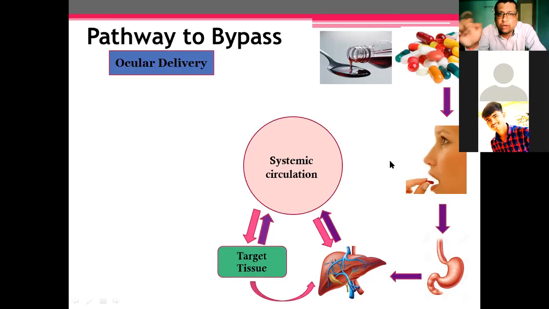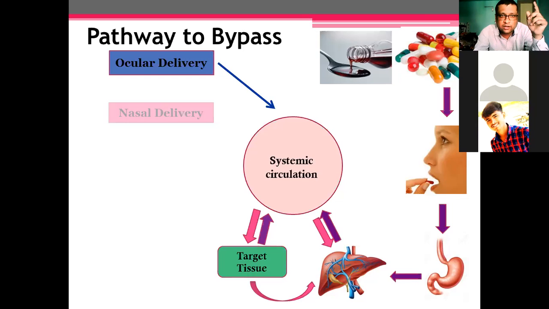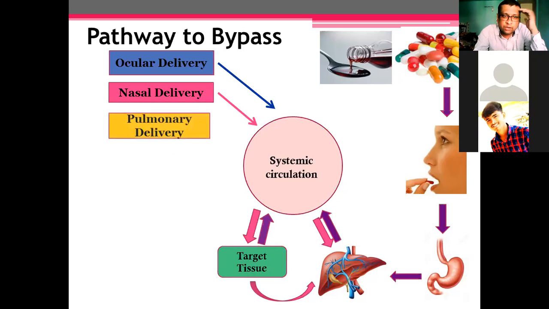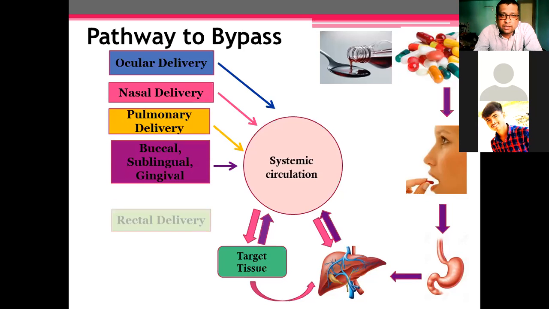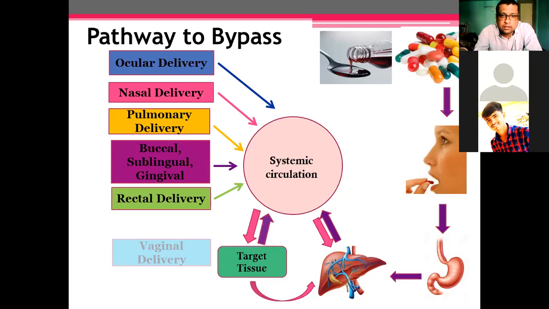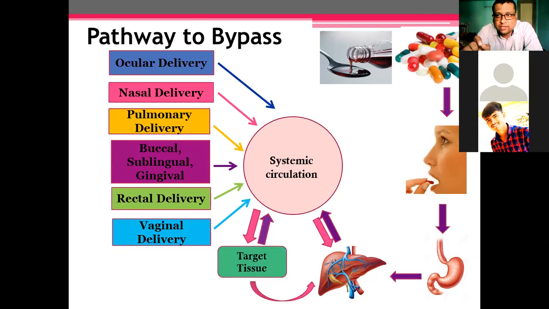If you want to avoid this, we can choose other drug delivery, such as ocular drug delivery, nasal drug delivery, pulmonary drug delivery, buccal, sublingual, gingival drug delivery, rectal delivery, and vaginal delivery. When we administer the drug via these alternative routes, it will directly enter into the systemic circulation.